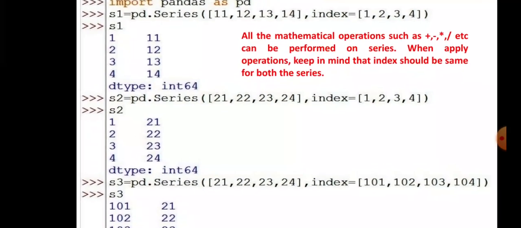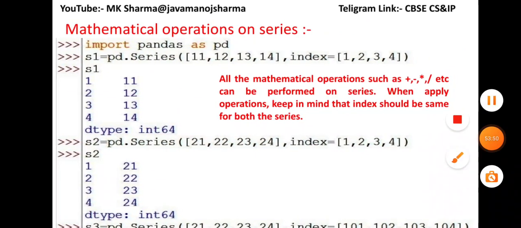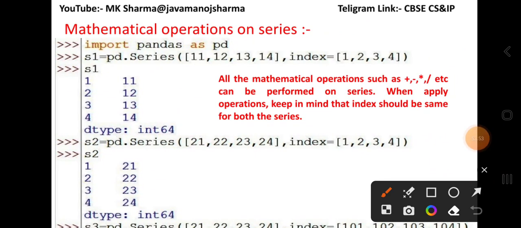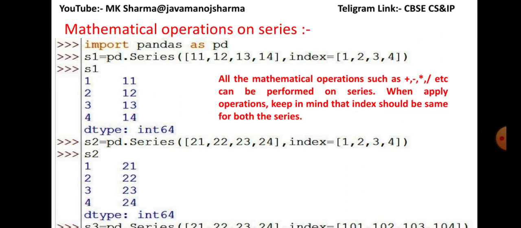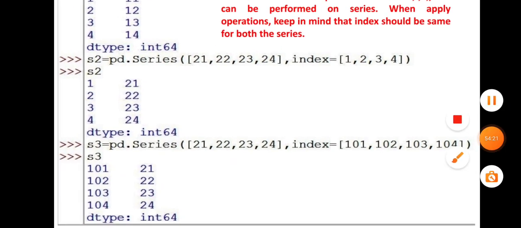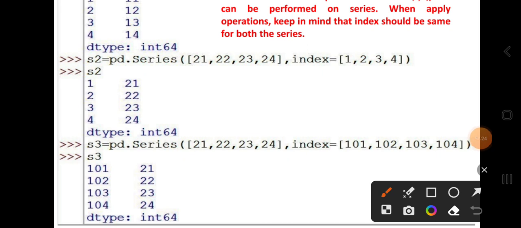Mathematical operations on series. Import pandas as pd. Here series S1 is created, and here another series S2 is created. Check the index: 1, 2, 3, 4. All the mathematical operations such as plus, minus, multiply, divide, etc. can be performed on series. When applying operations, keep in mind that the index should be the same for both series. These are important concepts.